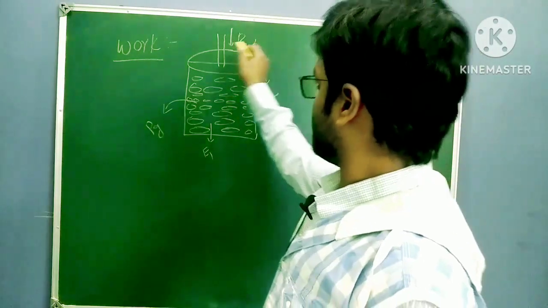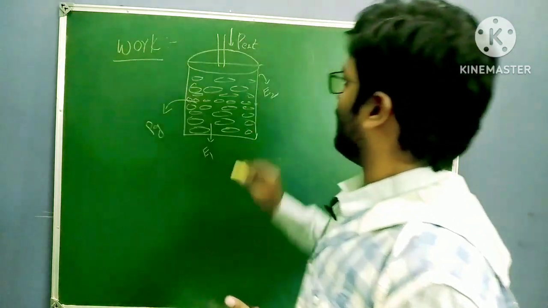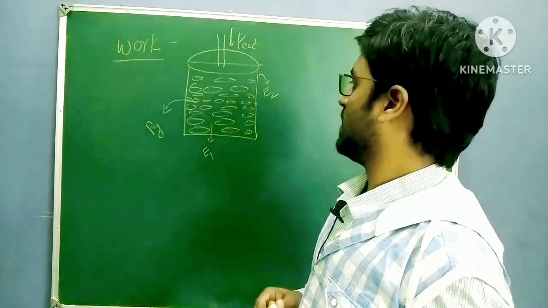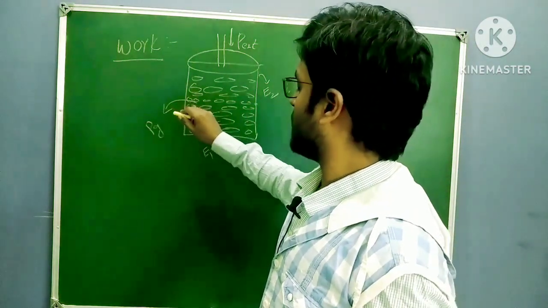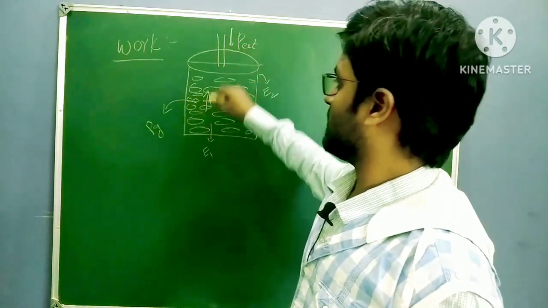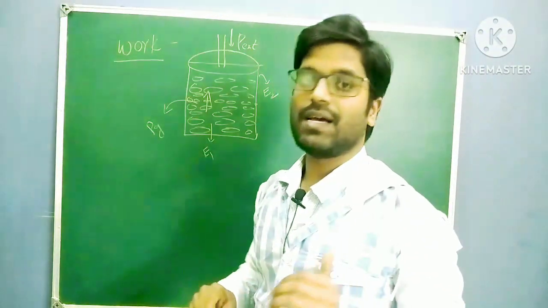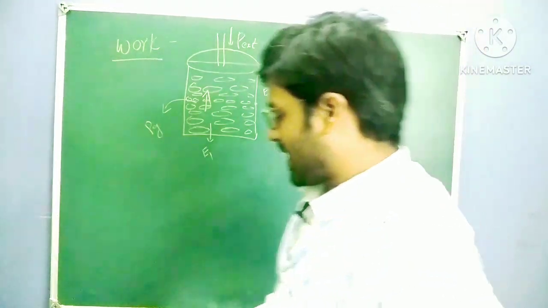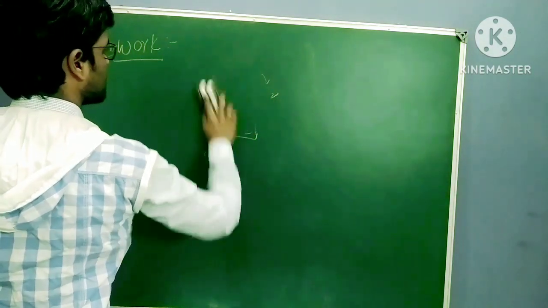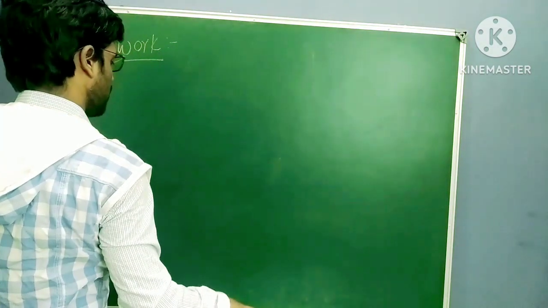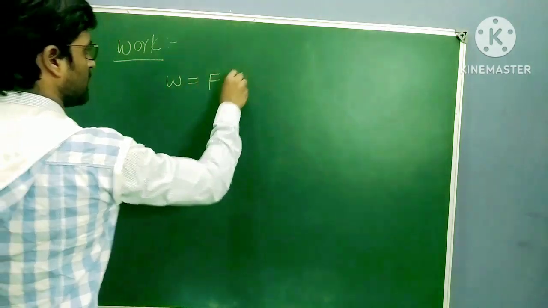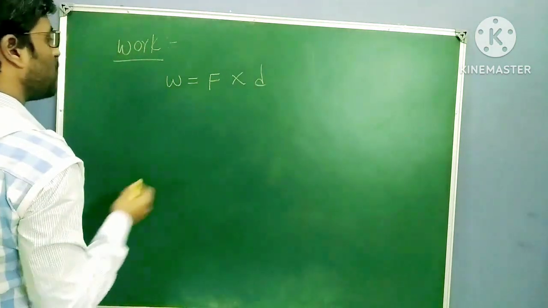Okay, so this is about work. Whenever I'm applying external pressure from the surrounding side, some gaseous pressure is also there in the upward direction, while the external pressure is downward. So work is happening. Now I have one formula for work. What is that formula? Work done equal to force into displacement. So what is displacement?